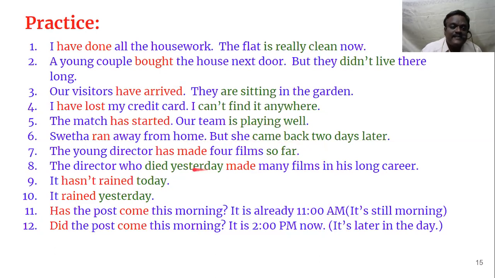See the next sentence. It is similar to the 7th one. The director who died yesterday. He died yesterday. Okay. Maybe he's aged and maybe he's sick and he died. And we are talking about him. What are we talking? The director who died yesterday made many films in his long career, and he had a very long career. Maybe he had made hundreds of films, and now there is no more chance for him to make any more film because he died.